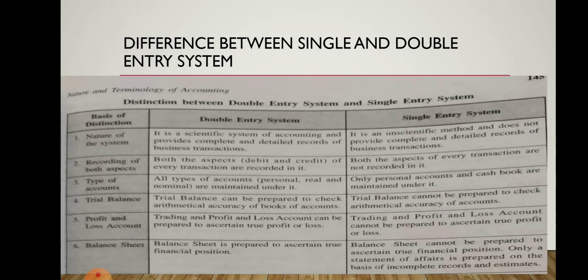The second point is the recording of both aspects. We know that in the double entry system both aspects are recorded, that is, the debit and credit amounts, and they should be equal. But in the single entry system, both aspects of every transaction are not recorded. Only one aspect is recorded: one transaction may be debited, another credited. Each transaction does not have both debit and credit. So both aspects are not recorded in the single entry system.